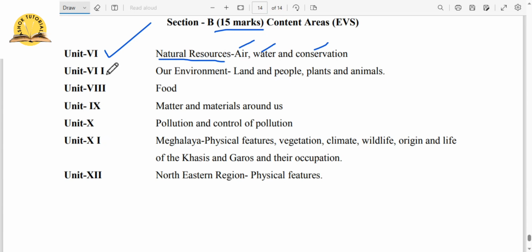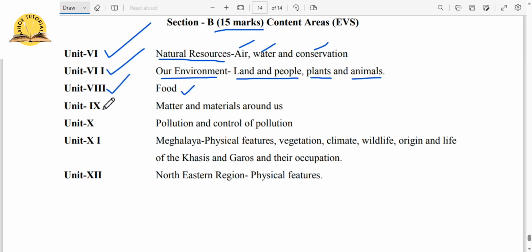Then what is in Unit 7? Our environment. So land and people, where do we live? We live on land, right? Land and people. Then plants, we are directly or indirectly related with plants. We are directly or indirectly related with animals. We are correlated, right? All these components are correlated. Then we have food. Food is also a topic in Unit 8.